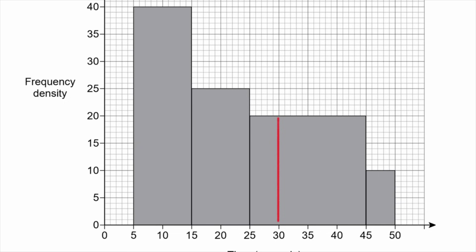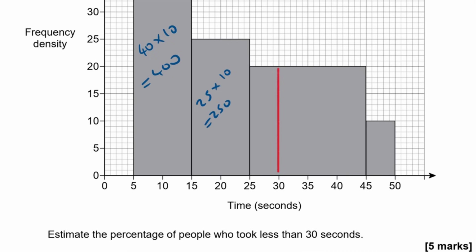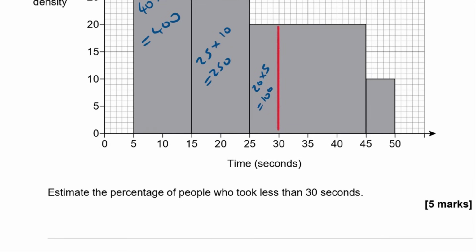So this first bar has got a height of 40, frequency density of 40, and it's got a width of 10, so that represents 400 people. The middle bar has got a height of 25 and a width of 10, so that represents 250 people. And this part of this bar here has got a height of 20 and a width of 5, representing 100 people.